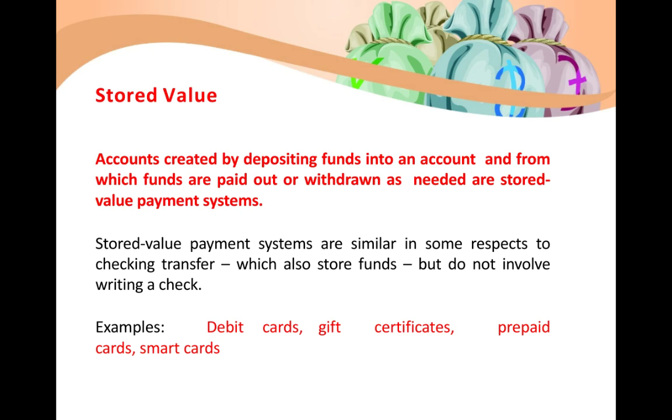This is the type of transaction in which you have an account with a bank and you maintain a sufficient balance, and you transact against a particular stored value. That is, you have a balance in your account, and whatever purchases you make will be transacted against that stored value. Your stored value gets debited by each purchase that you make. The best example is your debit card. You will have an account associated with it, and you will be issued an ATM card or debit card, and whenever you make a purchase with the help of the debit card, the debit happens from the stored value.